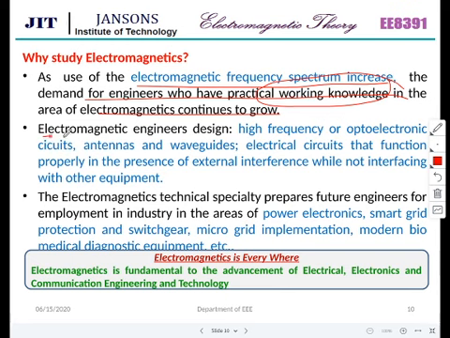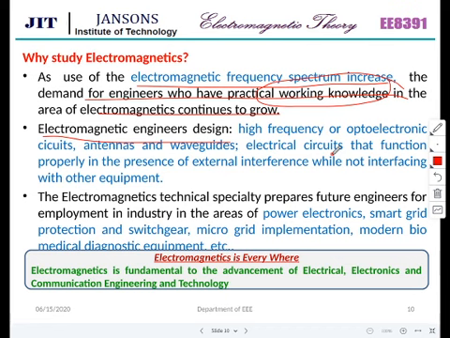Electromagnetic engineers design these various things: high frequency optoelectronic circuits, antennas, waveguides, electrical circuits that function properly in the presence of external interference while not interfering with other equipment. So instead of mere physical connection, you can communicate all these things. Everything can be done.